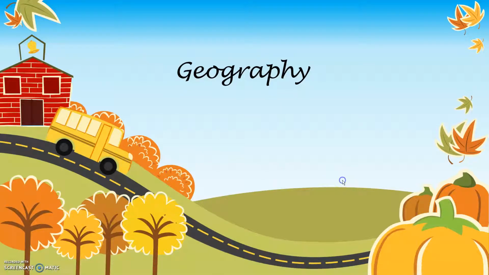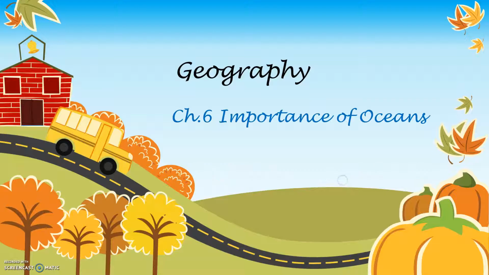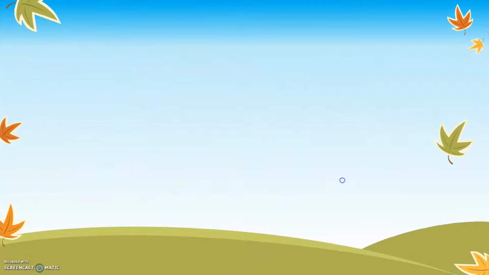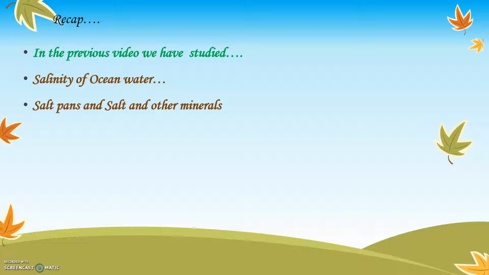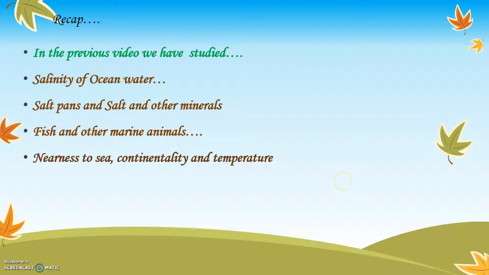With the previous video, we had started the sixth chapter of geography, importance of the ocean. Today, we will continue the same chapter. In the previous video, we learned about salinity of ocean water, solvents, salt, and other minerals obtained from the oceans, fish and other marine animals, nearness to sea, continuity, and temperature.